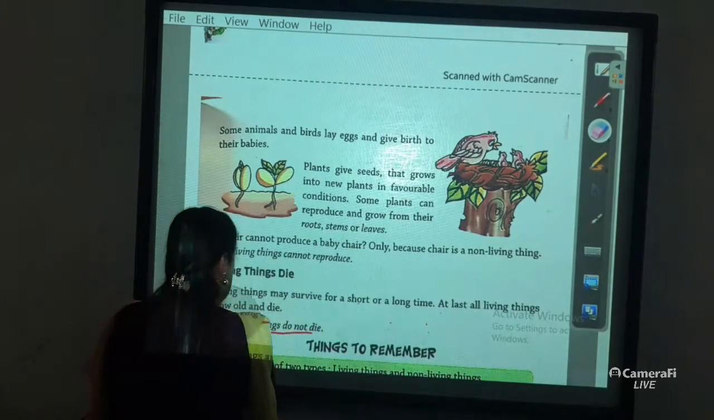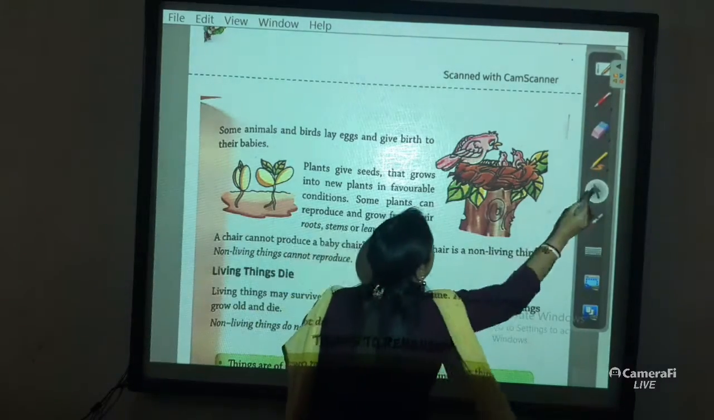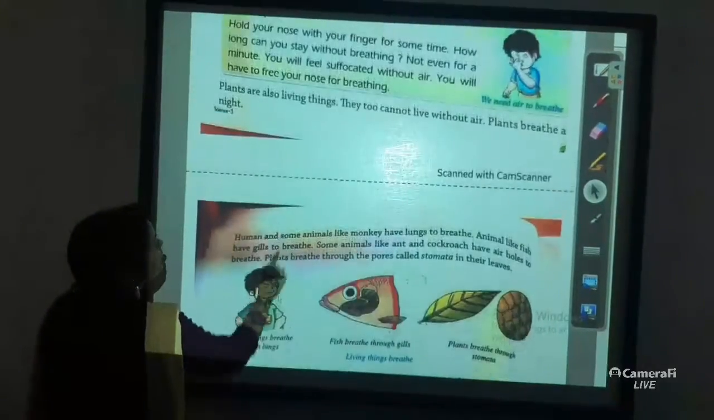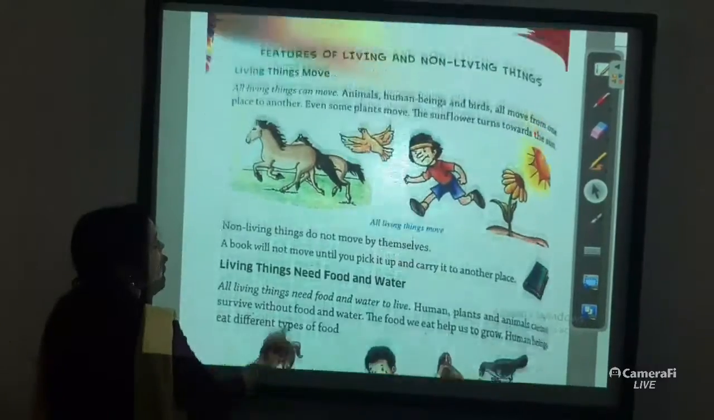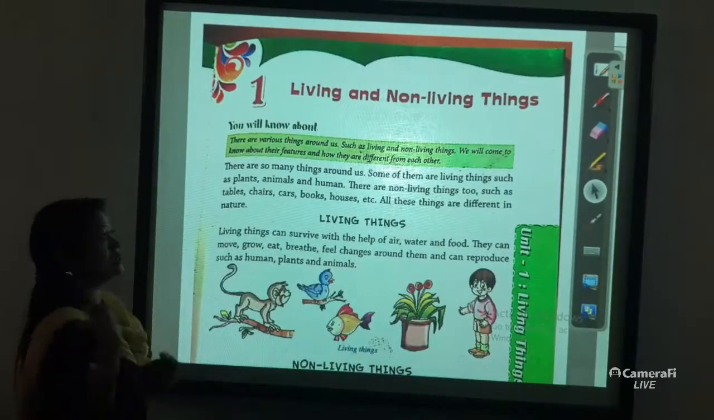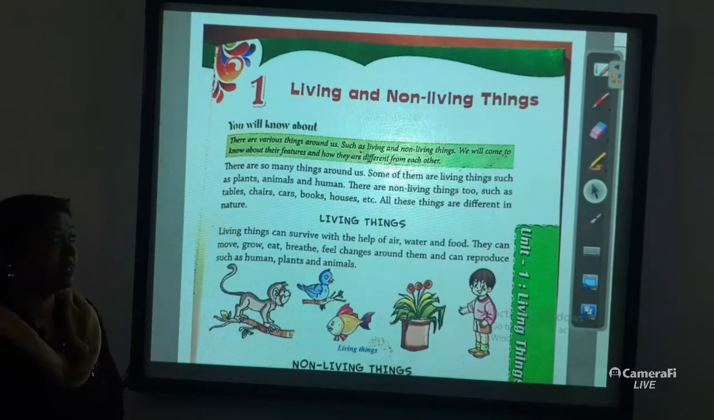So from this chapter, what can you learn? You can learn most of the things. You can learn about all living things and non-living things. I will now shortly explain this whole chapter. First, you learn from this chapter what living and non-living things are.